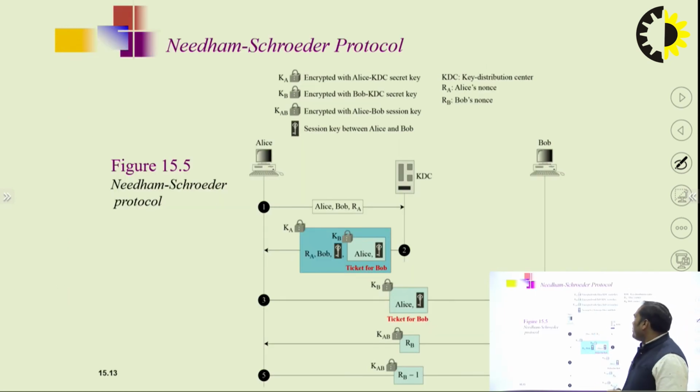So this is the diagram in which the Needham-Schroeder protocol is basically used. This figure explains the previous one, where Alice wants to communicate with Bob. First it will send a request to the KDC, and after that it will get the response and send a package to Bob, and Bob will decrypt that message, and after that they can establish the communication.